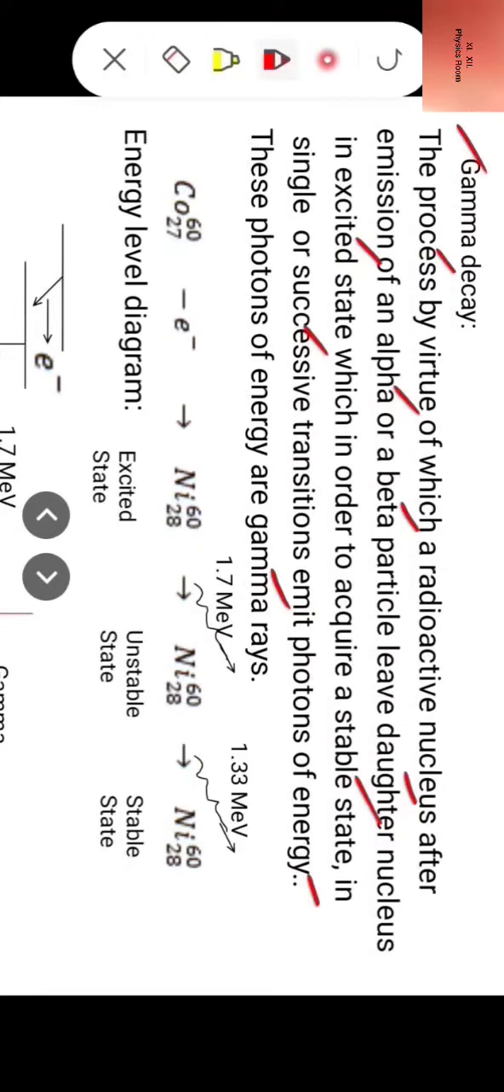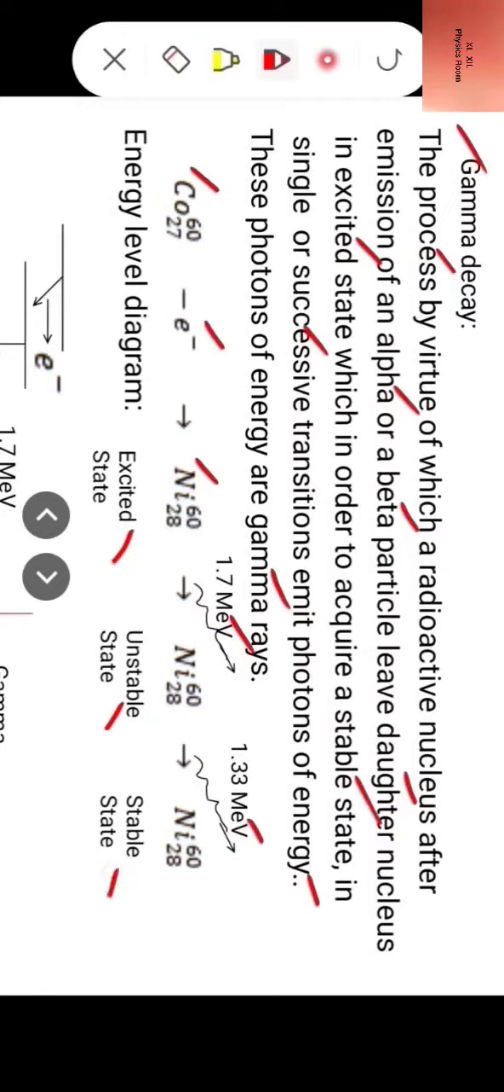Now, for example, let us take cobalt-60 (atomic number 27). When it emits an electron, it reduces to nickel-60 (atomic number 28), and this nickel-60 is in an excited state. Now it will acquire a stable state. It first emits a photon of energy 1.17 million electron volt. Again, after this emission, nickel-60 remains in an unstable state, and in successive transition it emits a photon of energy 1.33 million electron volt and reaches a stable state.